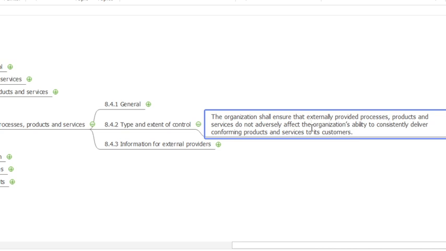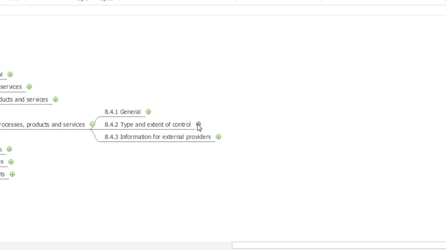management system, their control process, the potential impact of the externally provided process, effectiveness of the control applied by the external provider, and determining the verification or other activities necessary for the externally provided processes, products, services and requirements. These are mentioned in 8.4.2, which means the outsourcing process.